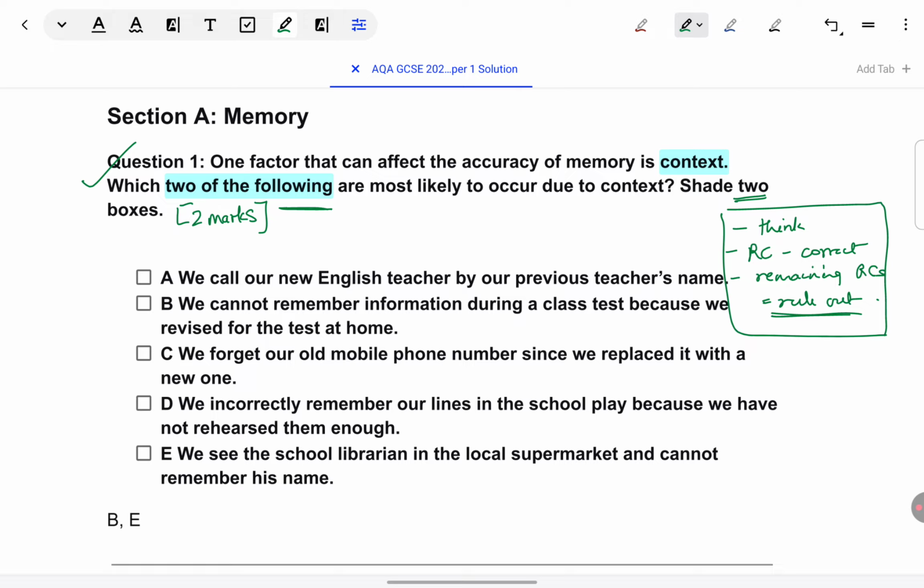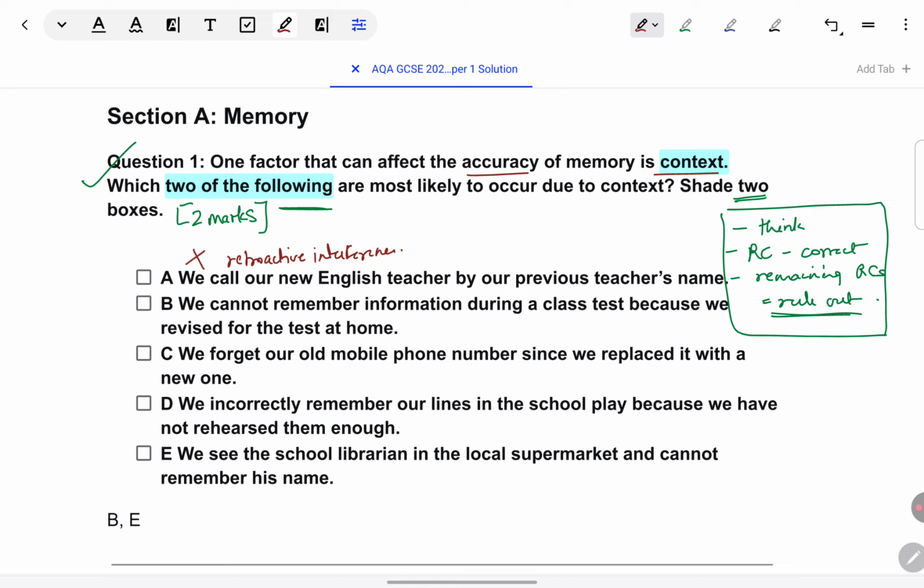Okay, let's look at the first response choice. We call our new English teacher by our previous teacher's name. This is not the correct response choice because this is a type of interference. This is not a problem of accuracy in context. If I call my new teacher by the previous teacher's name, then I'm showing retroactive interference.